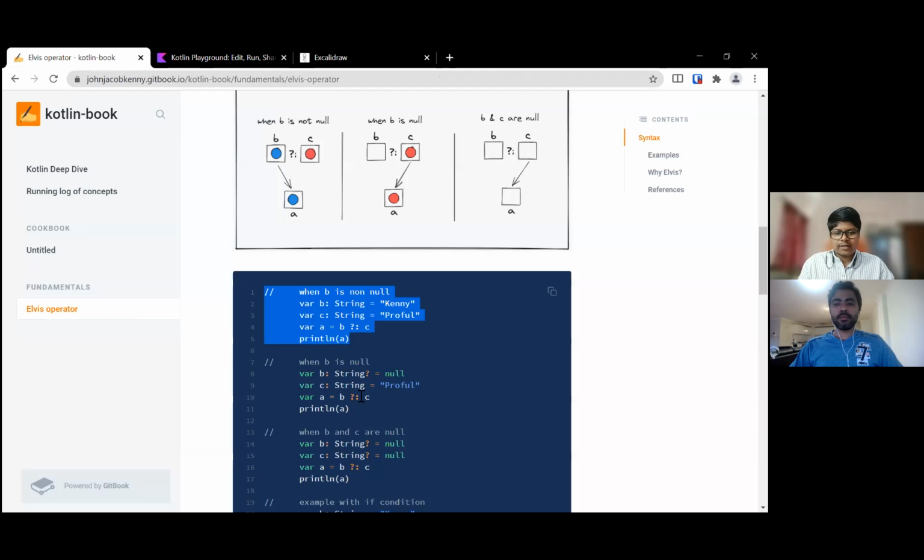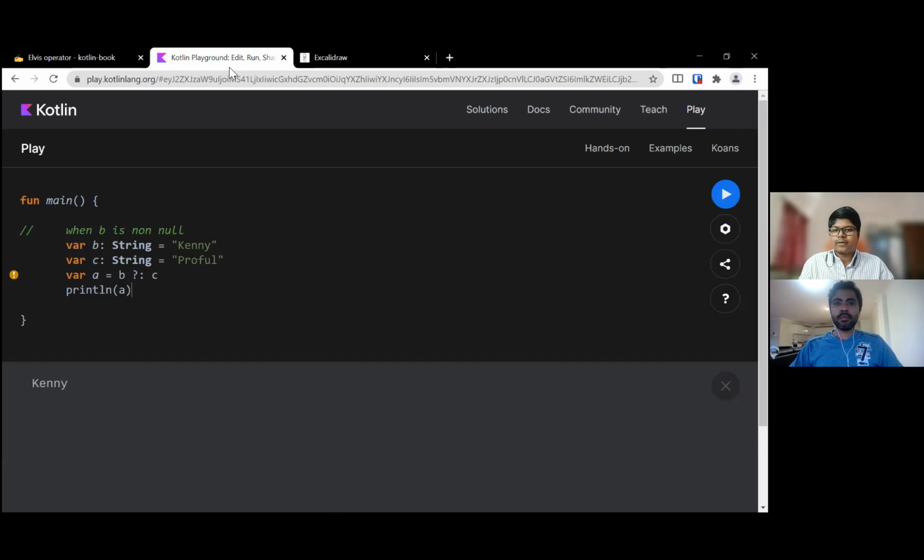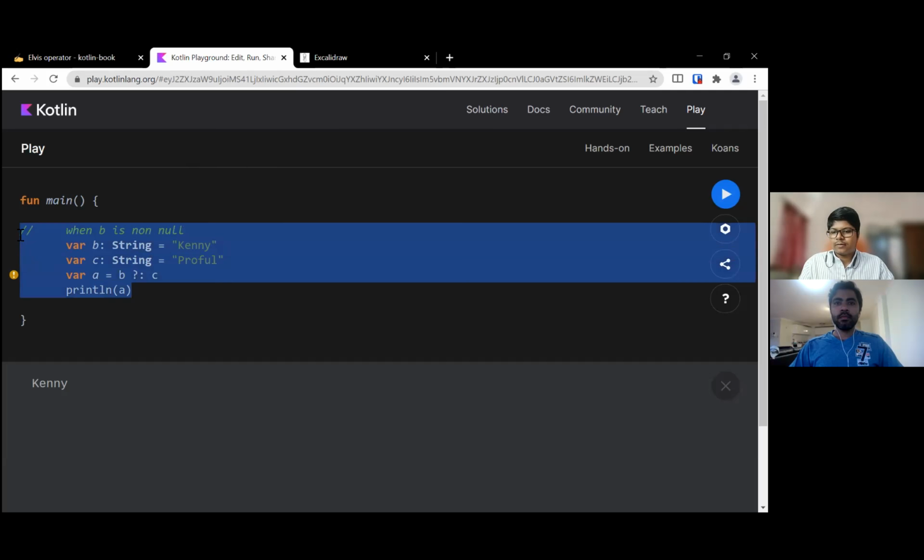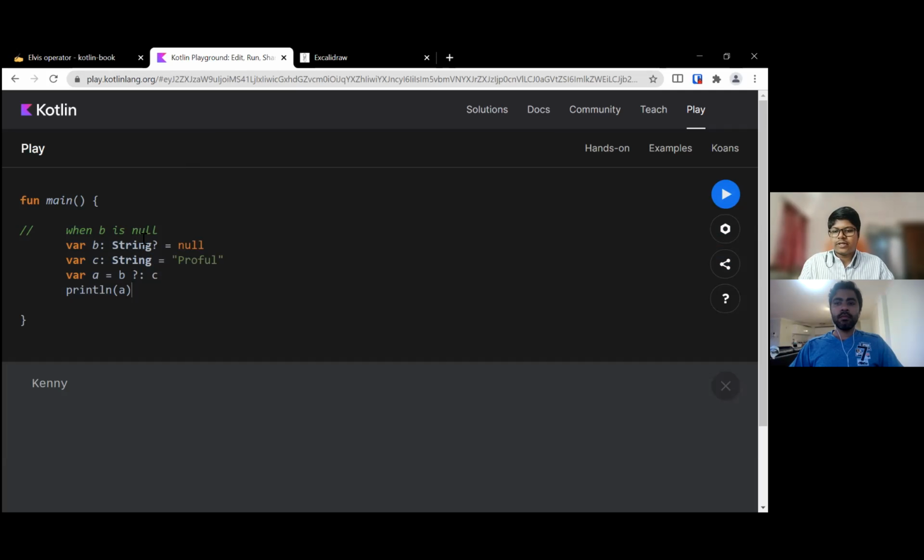And the second case is where B is equal to null. Here I have given a string with a question mark. In Kotlin compared with Java, Kotlin is very specific: when you say it is a string, it will be a string. It cannot be null if the type is String.